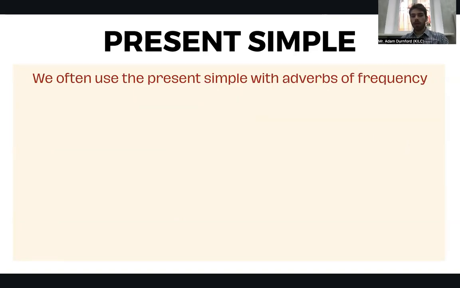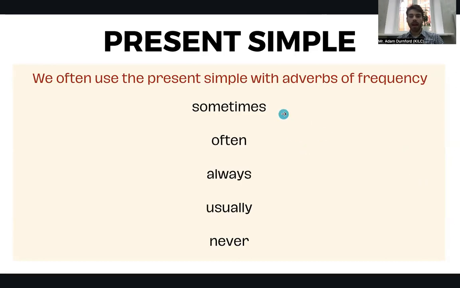Okay, we often use the present simple with adverbs of frequency. So for example, adverbs of frequency will be these: sometimes, often, always, usually, and never.